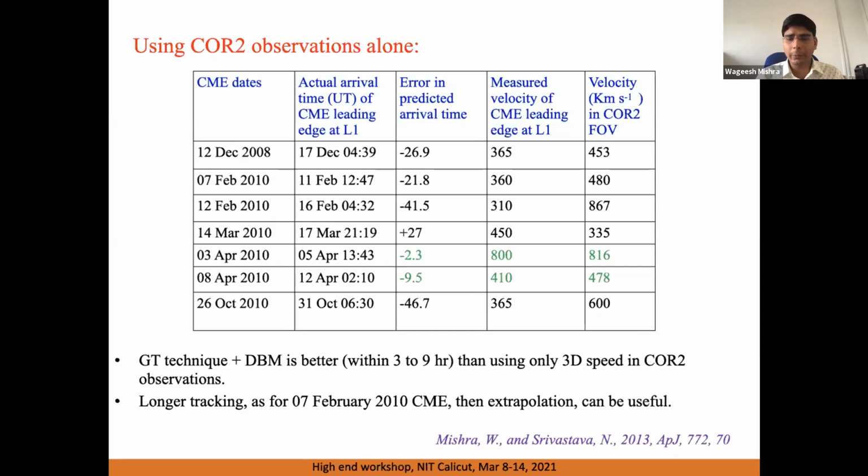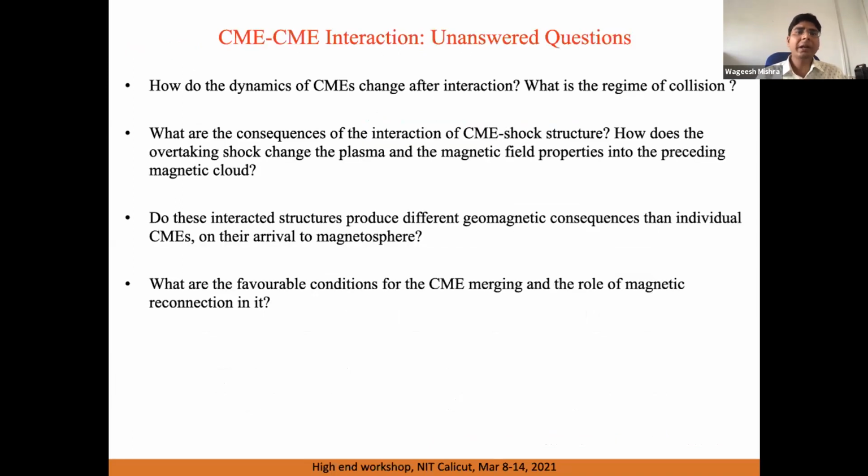So the point here that I want to highlight is that if we use the kinematics of a CME very close to the Sun, Coronagraph 2 meaning within 15 solar radii, and use this as a constant speed to propagate the CME up to Earth, the error in the arrival time would be very large. So the point here is what forces can lead to such error. One is, obviously, the interaction between solar wind and CME, the drag force between solar wind and CME.